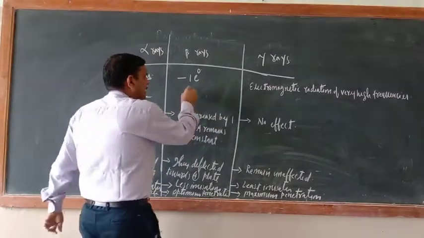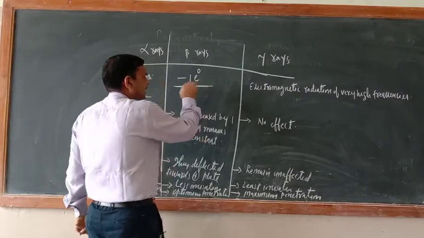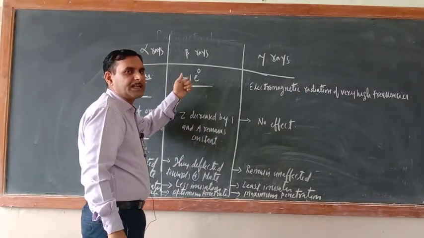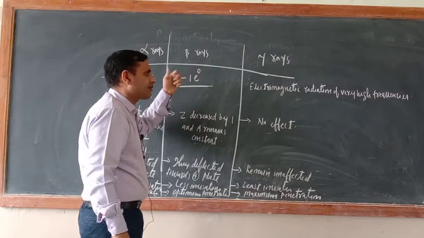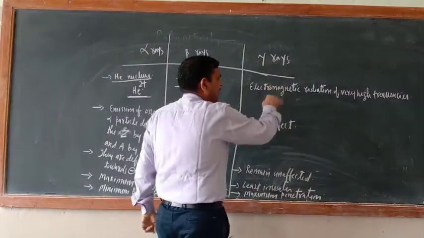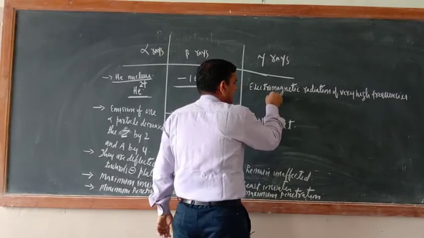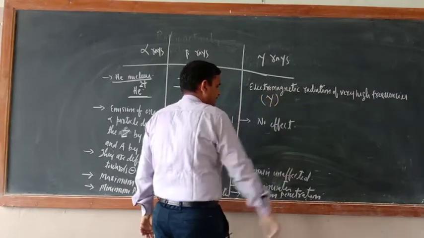What about beta rays? Beta rays are nothing but an electron, -1 e 0, that is the representation. Gamma rays are nothing but electromagnetic radiation of very high frequency, and they are represented by the gamma sign only.